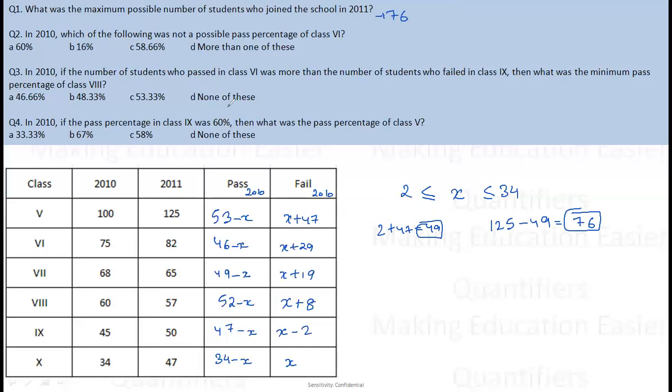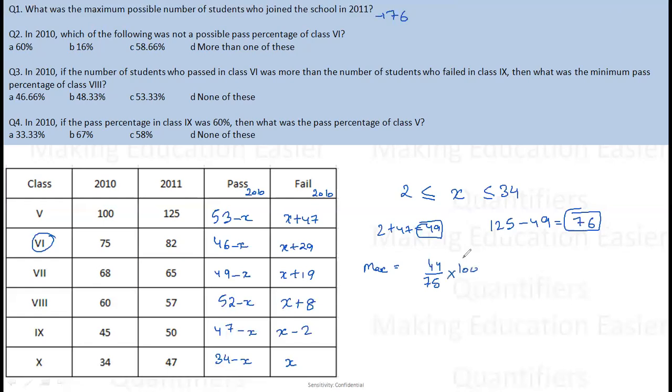Okay. Let's move to the second question. In 2010, which of the following is not the possible percentage of pass in class 6? So what can't be the possible percentage of those who passed in class 6? Okay. So the values are 60, 16. I have to calculate the minimum and maximum. So what is the maximum number of people who have passed? If I let the minimum people fail, it is 46 minus 2, 44. Okay, 46 minus 2, 44 is the maximum number of people who can pass.